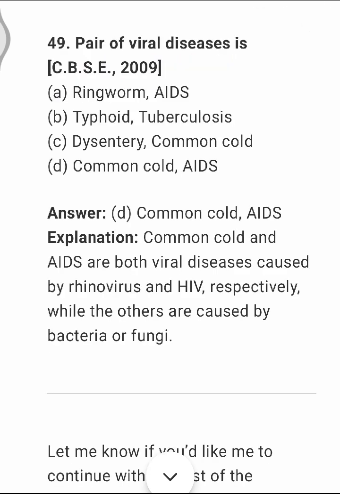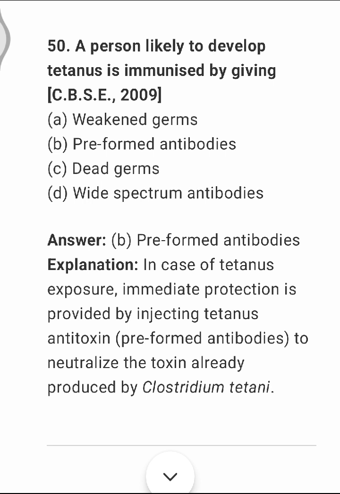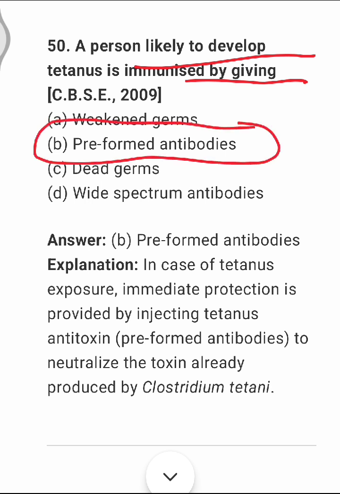Next question, pair of viral diseases. It is option D, that is common cold and AIDS. These are both viral diseases. In the rest of the options, there are some bacterial diseases, some fungal diseases, and maybe protozoan diseases. A person likely to develop tetanus is immunized by giving pre-formed antibodies. Option B. In case of tetanus exposure, immediate protection is provided by injecting tetanus antitoxin, which means pre-formed antibodies to neutralize the toxin already produced by Clostridium tetani.